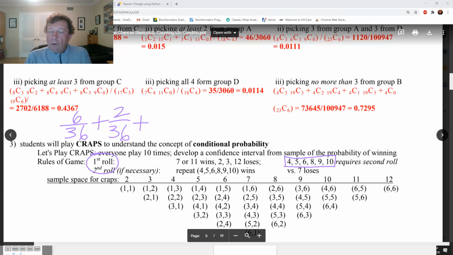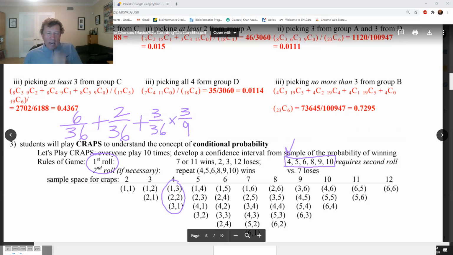But once you have a point number, which is a 4, 5, 6, 8, 9, or 10, the 7 becomes your enemy. So what are the chances of winning if you get a 4? I'm circling it right down there. You have a 3 out of 36 chance of getting a 4. But you have to do something in addition to win. And means times. And you have to get a 4, and there's 3 of those, before you get a 7.